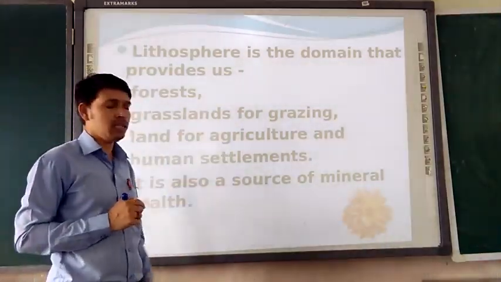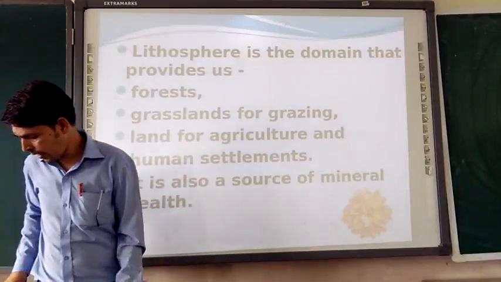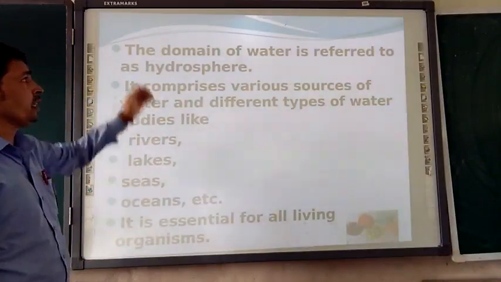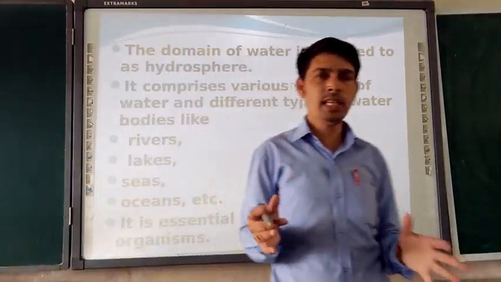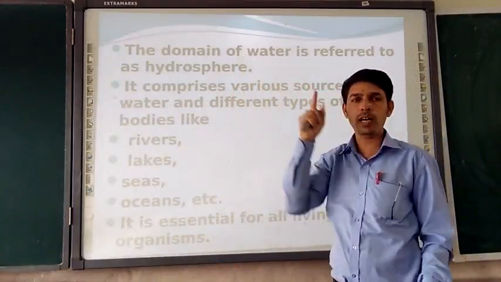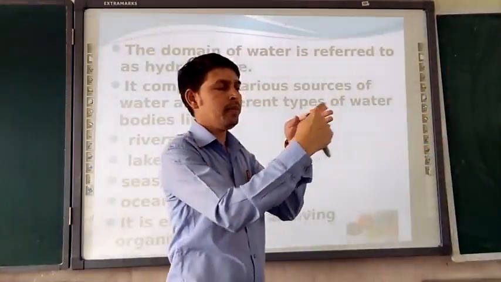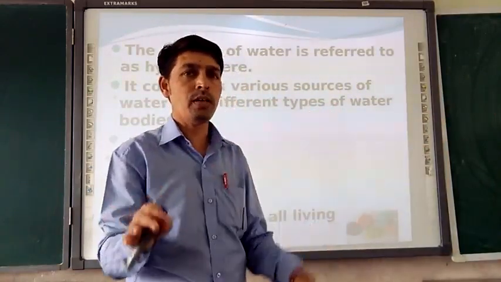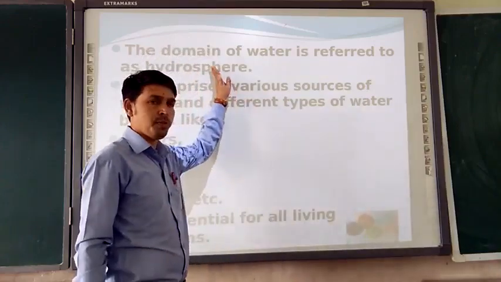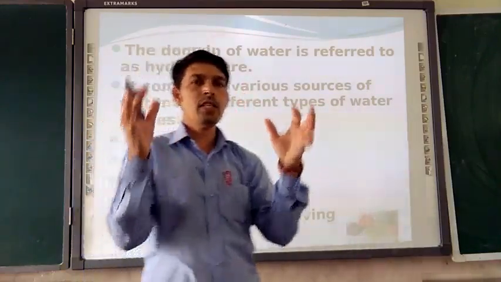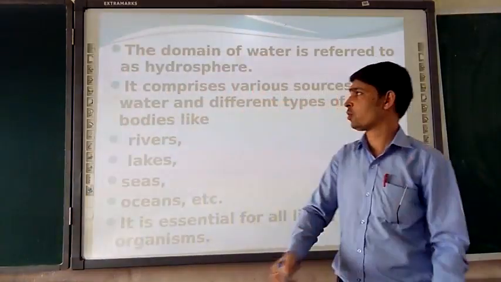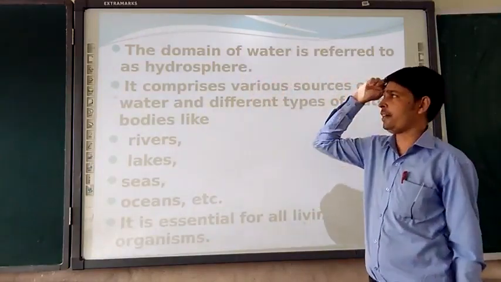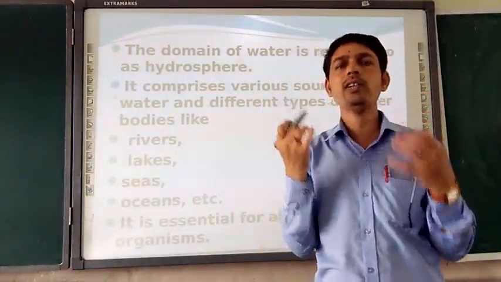Moving further to discuss more about the natural environment components, here is the domain of water. We will see now the domain of water. There were four: lithosphere, hydrosphere, atmosphere and biosphere. The first one, lithosphere, is over. Now we will see the hydrosphere. The sphere of water, the source of water, that sphere is called the hydrosphere. The domain of water is referred to as the hydrosphere, from where we get all our water.